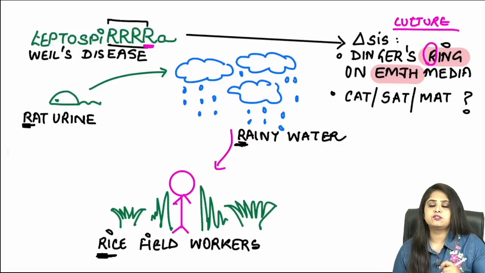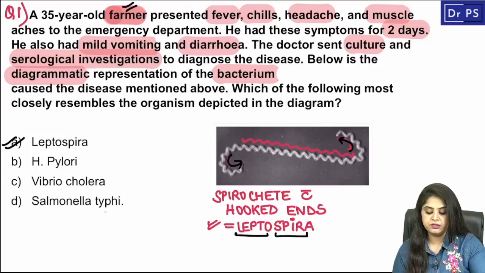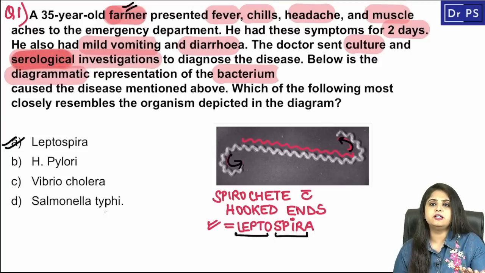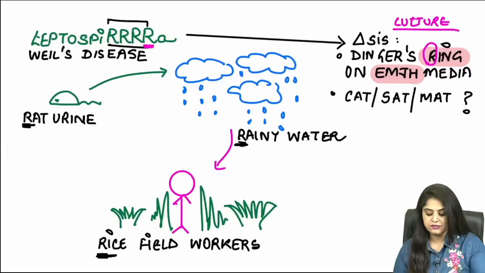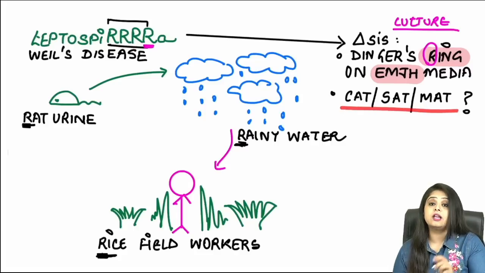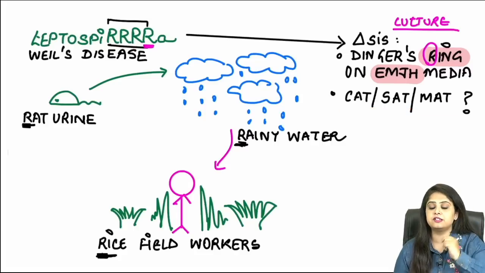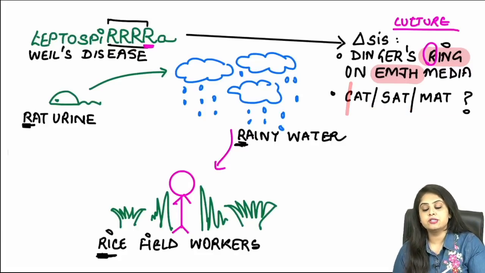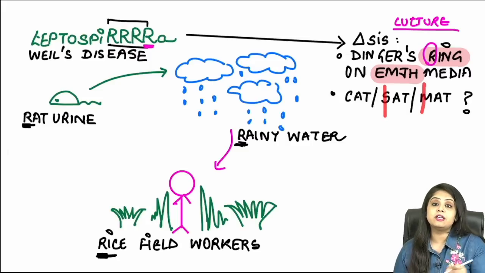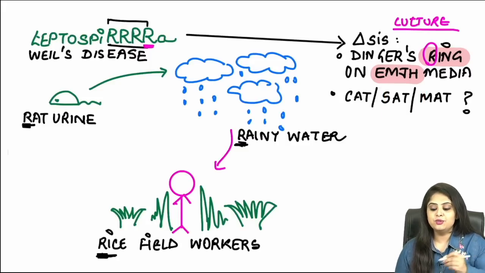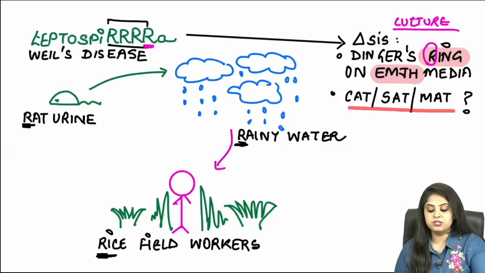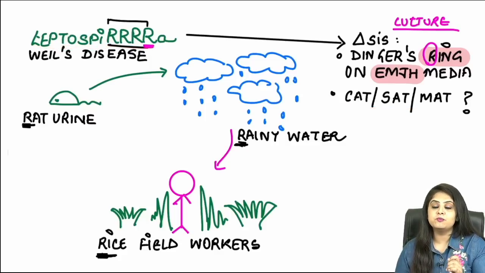Before I move on to the next question, they have also done some serological testing over here, basically to know for antibodies. There are 3 serological tests which I taught you as the last question on day 1 in yesterday's class: cold agglutination test, standard agglutination test and microscopic agglutination test. You have to tell me which of these 3 I taught you for Leptospira. That's your homework for the day, and I'm waiting for the answers in the comments.